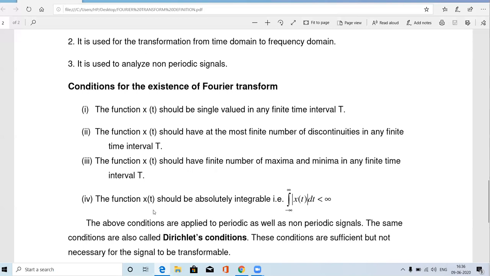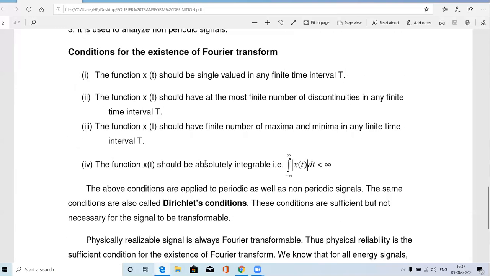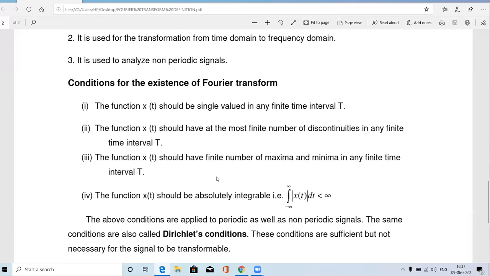These four conditions are called Dirichlet's conditions. This is one of the important 2-mark questions.